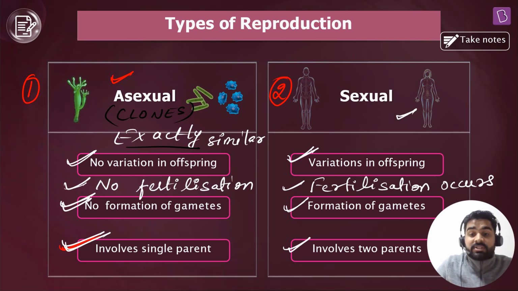Now these variations are very, very essential for the survival of any kind of species, everyone. Why? Let us take an example. Let us say we human beings are surviving in an environment, in a climate which is not so hot. But what if the temperature rises to 60 degrees?